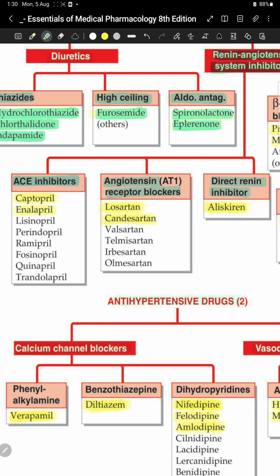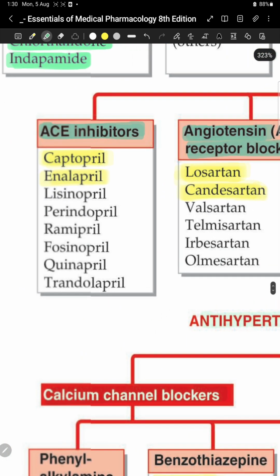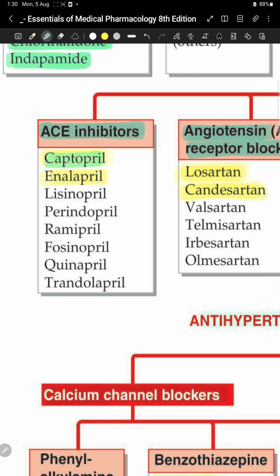First is the enzyme inhibitor, ACE inhibitor, then the receptor blocker, that is angiotensin receptor blocker, and then direct renin inhibitor. Aliskiren is a direct renin inhibitor. The ACE inhibitors end with the word pril, like captopril, enalapril, lisinopril, perindopril, ramipril, fosinopril, quinapril, and trandolapril.